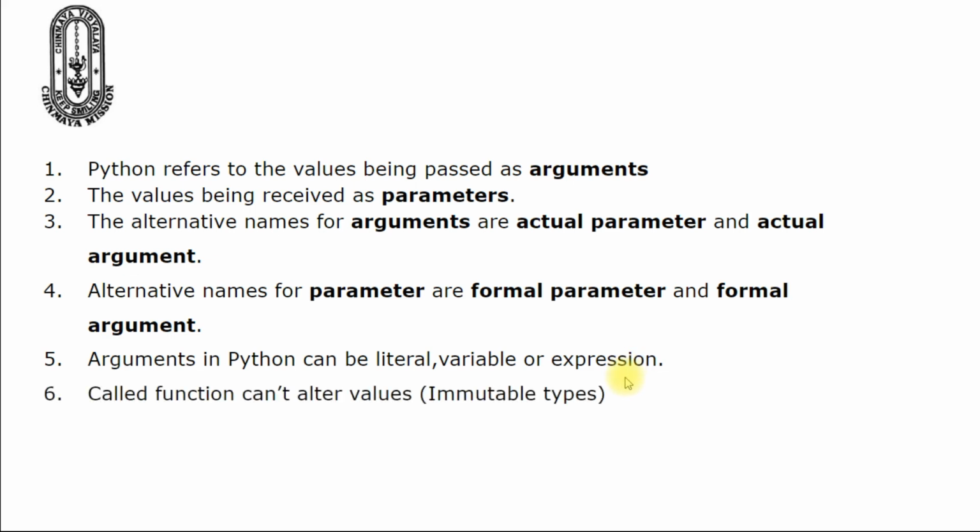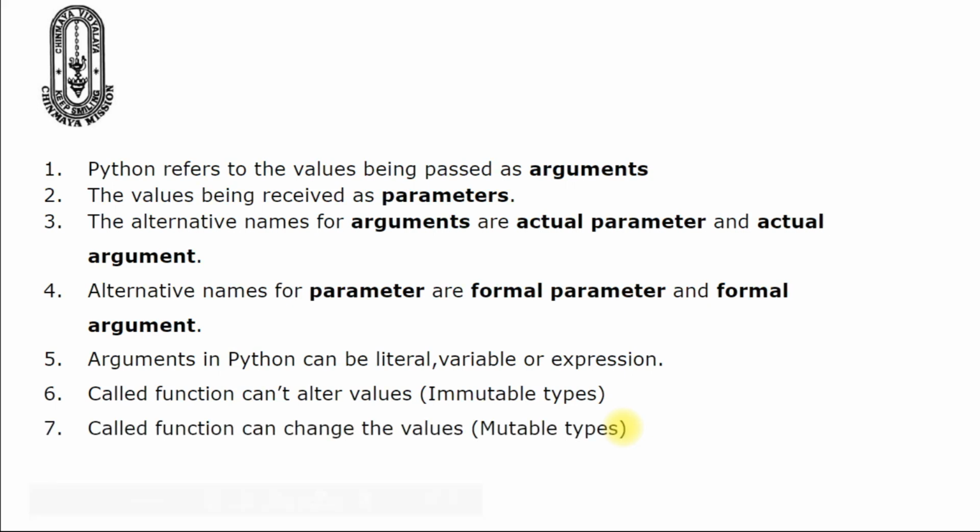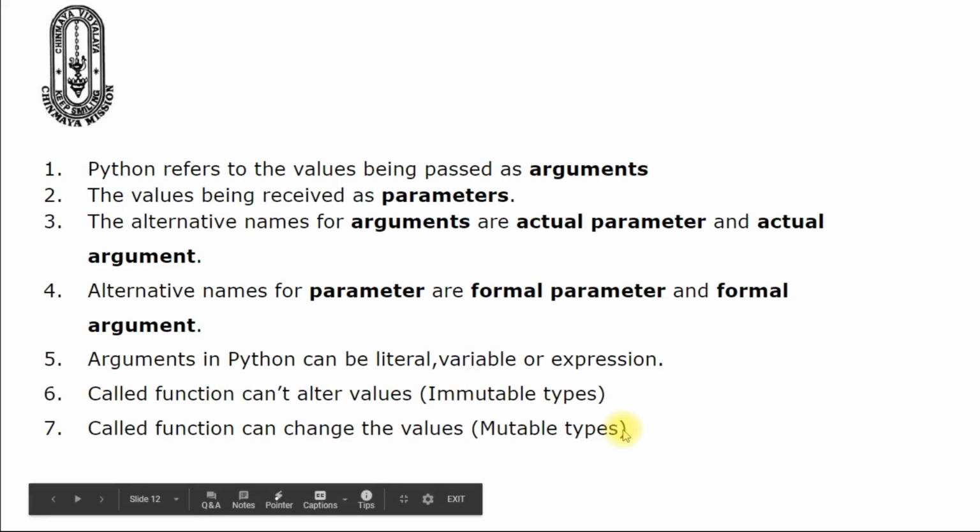If you are passing an immutable type of data, the called function cannot alter the values. If you are passing a mutable type of data, the called function can change the values.